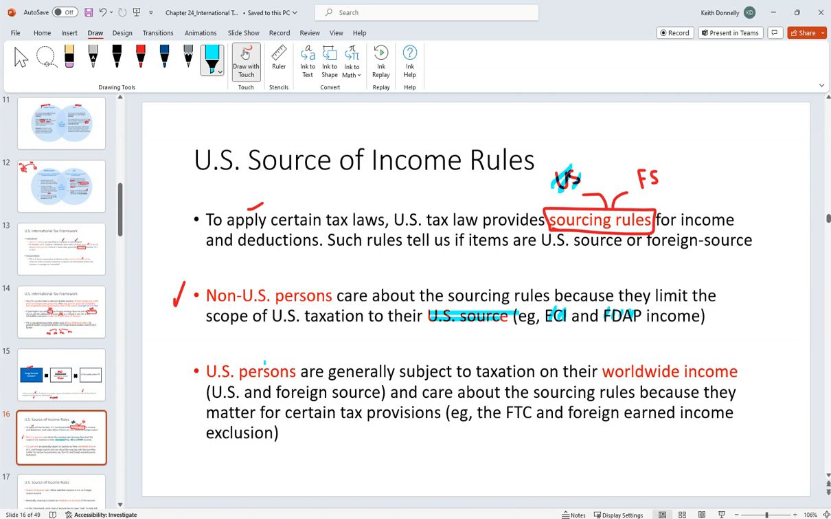US persons, when we're talking about individuals, it gets tricky with corporations when you do this, but let's just say US persons are going to be subject to tax on their worldwide income. So it's going to be their foreign source income and their US source income, like the blue and the green there. They care about the sourcing rules because, among other things, it's going to help them determine their foreign tax credit. We're also going to use these sourcing rules, if you're an individual, for something called the foreign earned income exclusion.